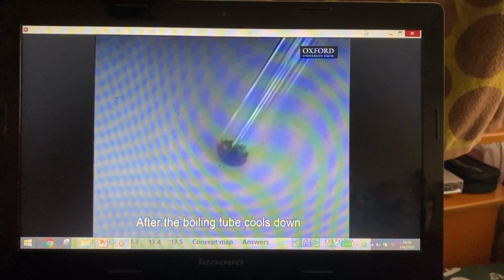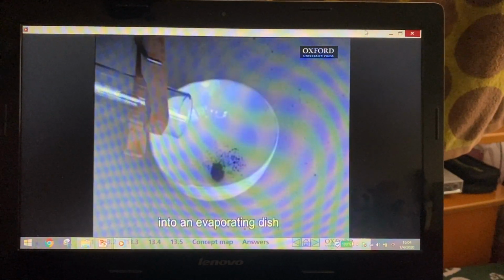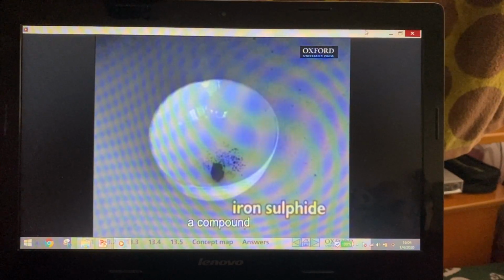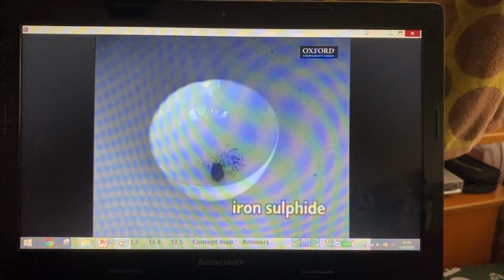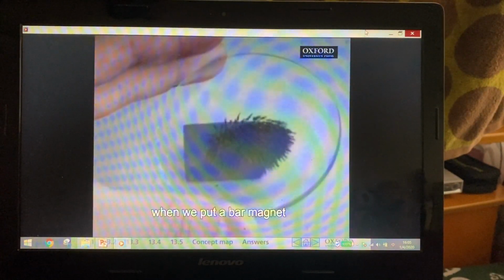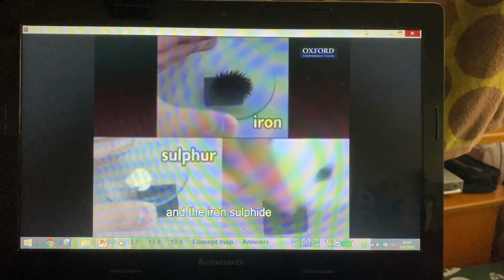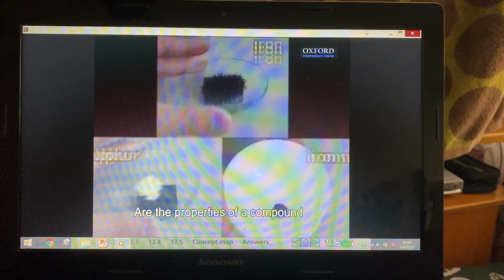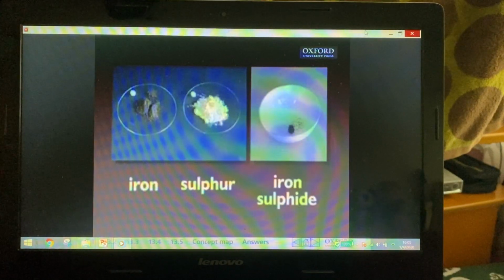After the boiling tube cools down, pour the contents into an evaporating dish. This is iron sulfide, a compound formed from iron and sulfur. Now observe what happens when we put a bar magnet near the iron filings, the sulfur powder, and the iron sulfide. Are the properties of a compound the same as those of its constituent elements?